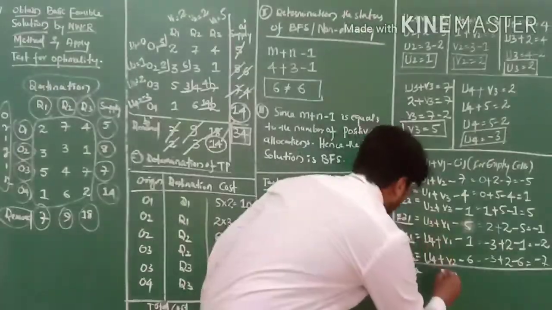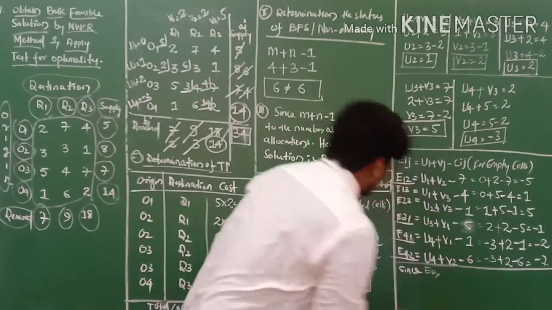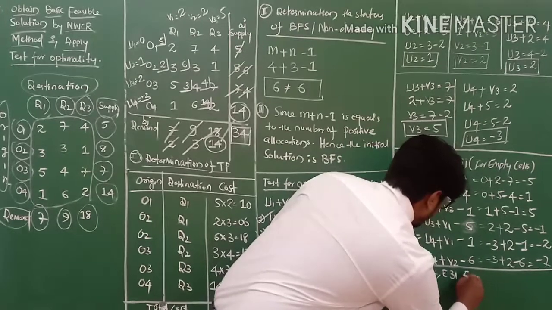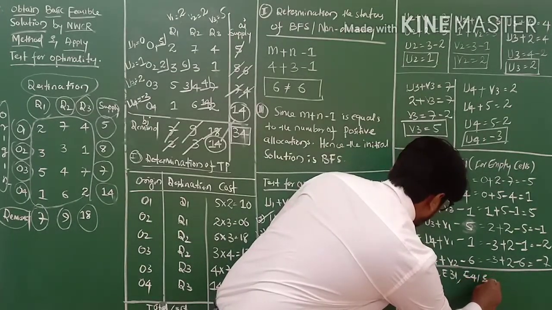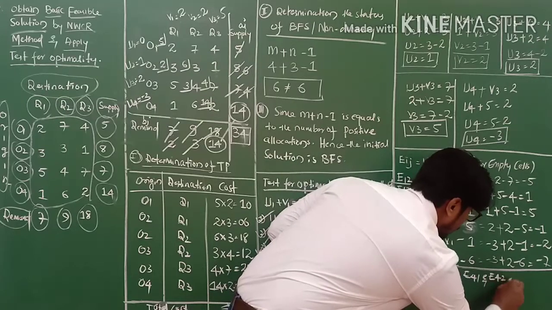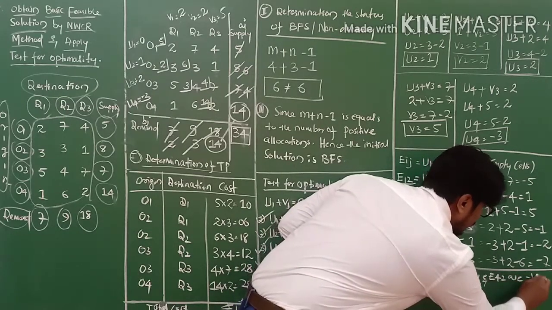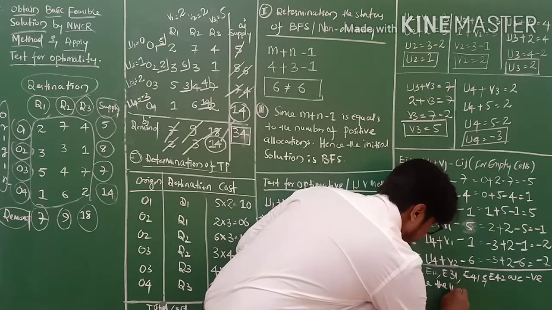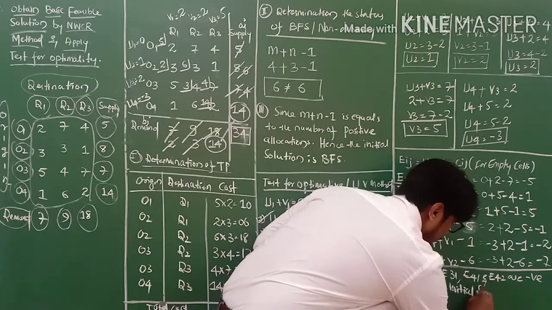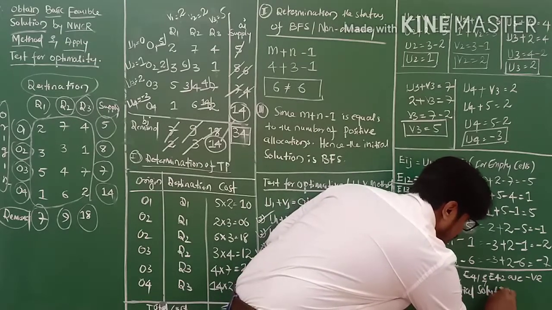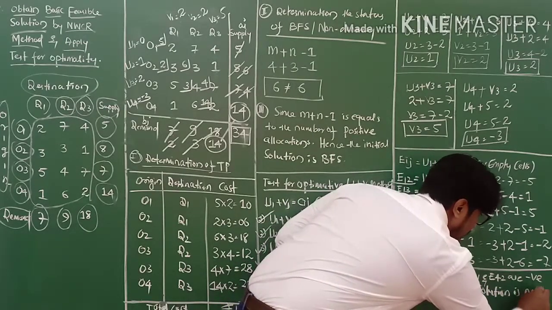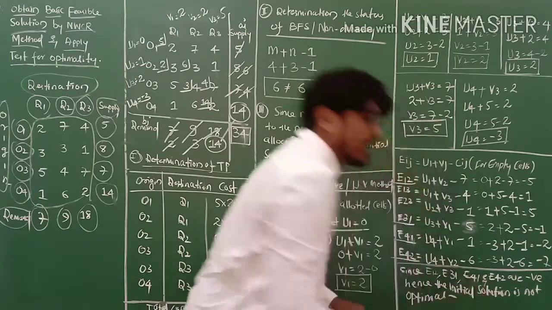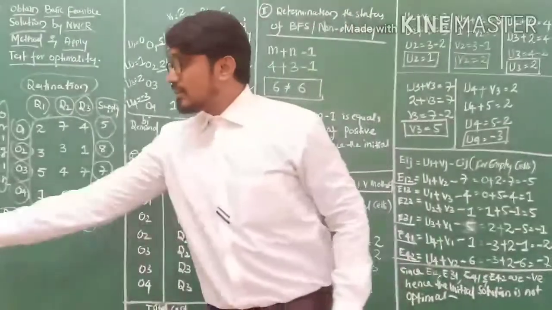Since, I write, E12, E31, E41 and E42 are negative, hence the initial solution is not optimal, my friends.